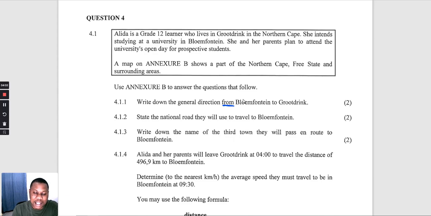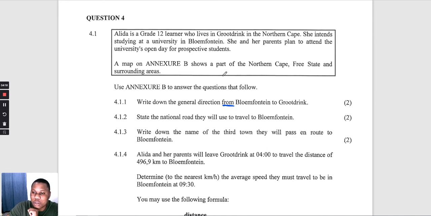I'm not saying this question is coming, I'm saying the type of question is coming, because these are maps and plans. You might find similar questions like this.